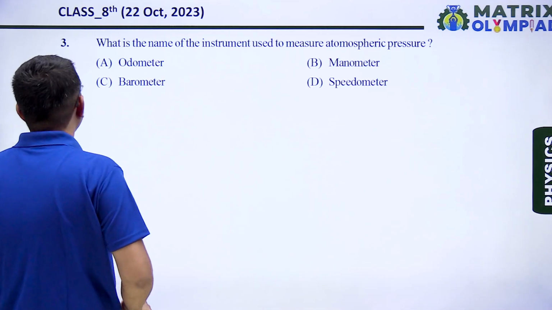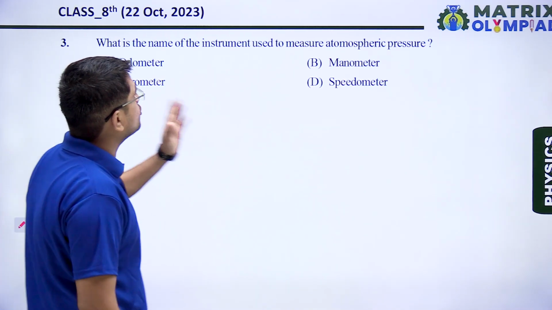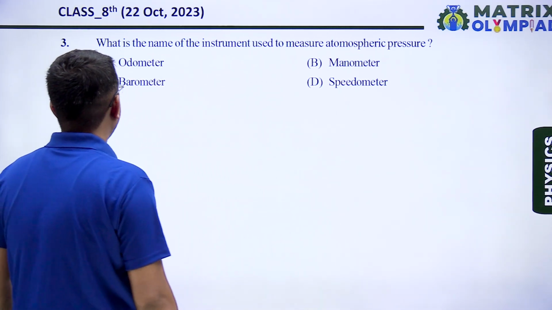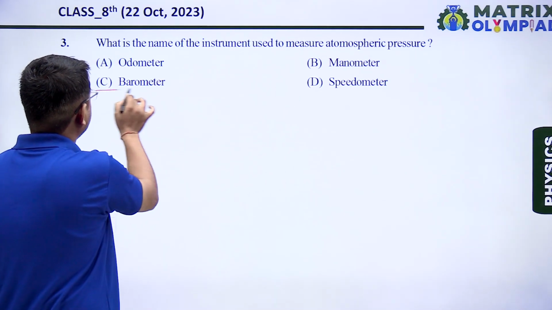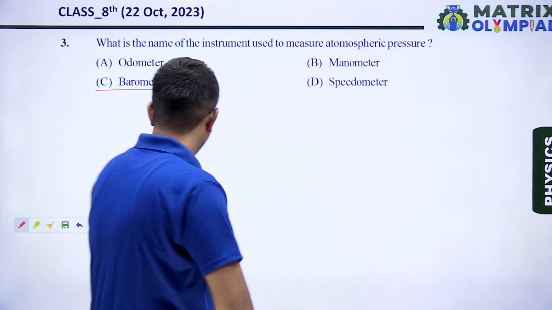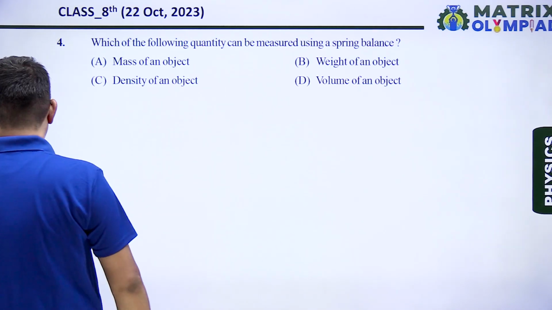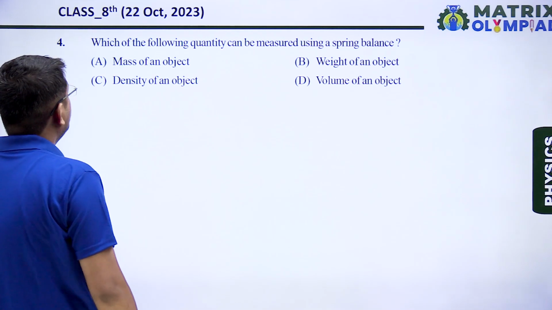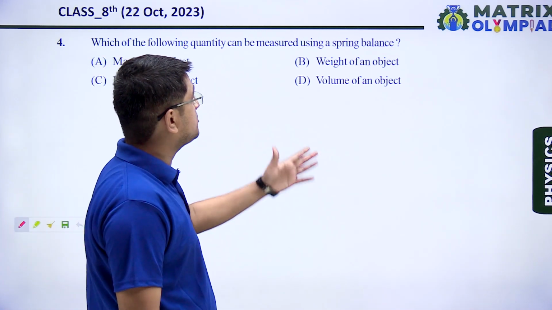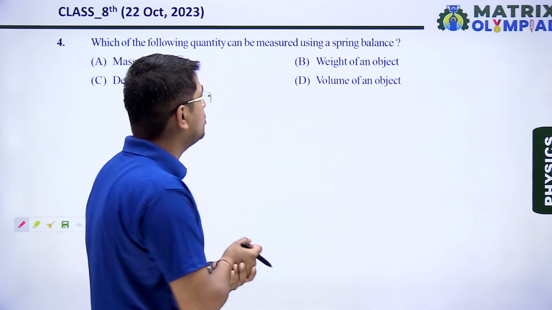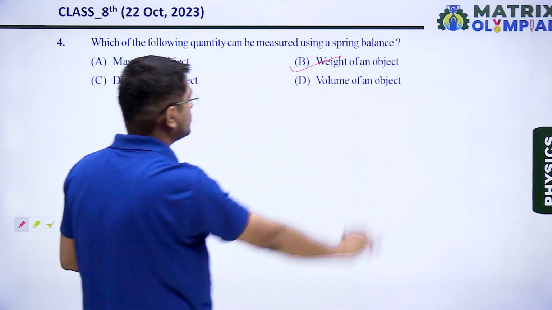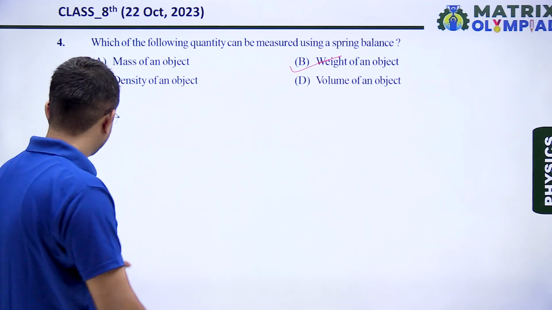Question number 3. What is the name of the instrument used to measure atmospheric pressure? From here we can directly see a barometer is an instrument which is used to measure atmospheric pressure. Next question, question number 4. Which of the following quantities can be measured using a spring balance? This is also a very simple question. We know that using a spring balance we can measure the weight of an object. So the correct answer is option B.